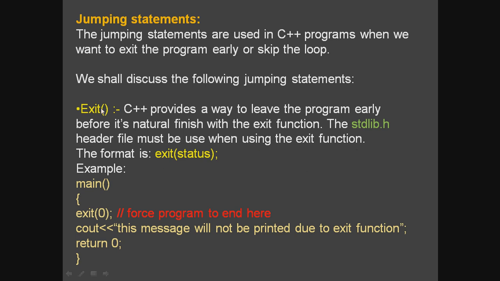The format of using the exit function is exit and the status. It's just a short example here. After the main function, you can see that the exit function is written here: exit(0). Exit, and then within the brackets 0. This forces the program to end here. As soon as the program starts, when the compiler encounters this function, it will terminate the program without displaying this cout message. That means this message will not be printed due to the exit function.